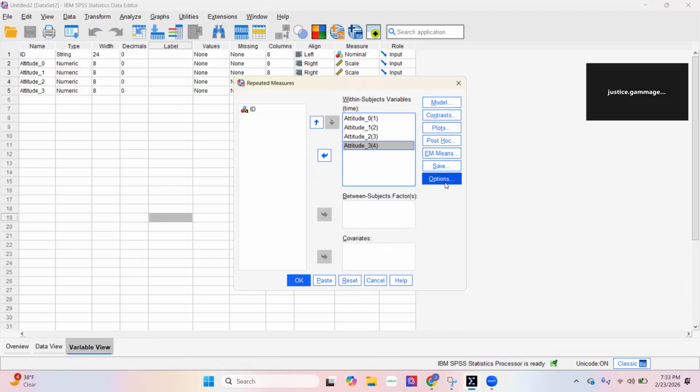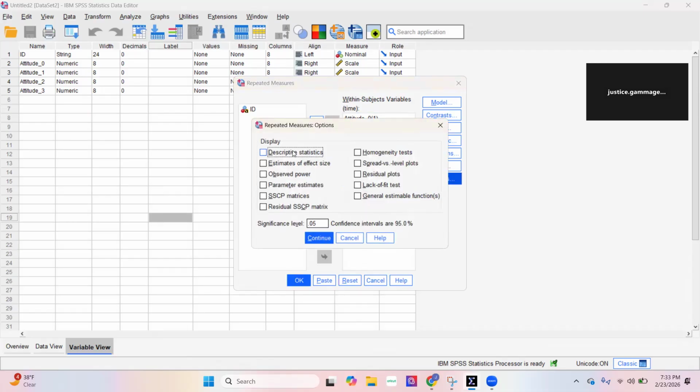Over to the right, we're going to click on Options. And here we're going to check Descriptive Statistics, Estimates of Effect Size, and click OK.